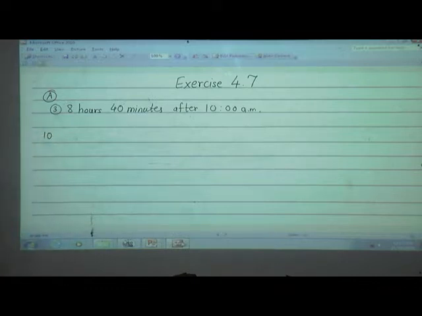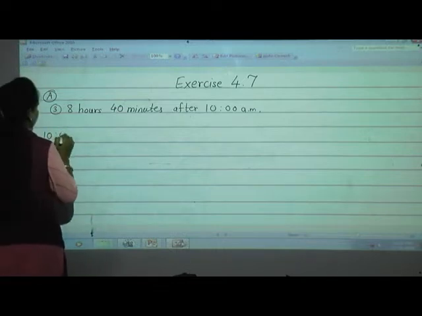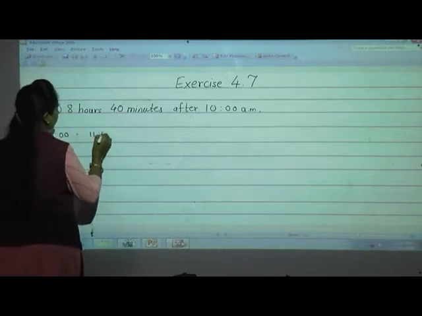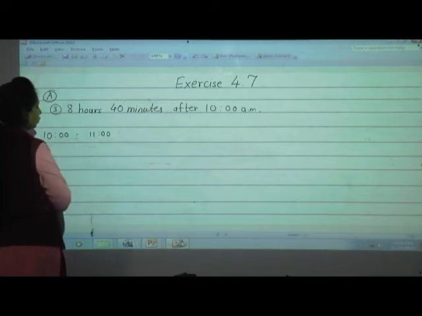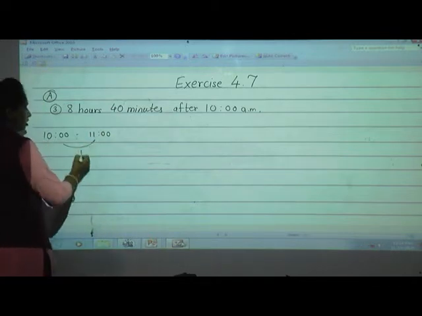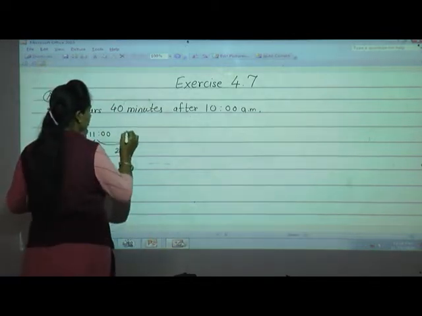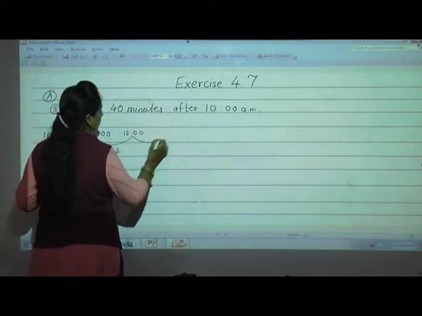The next, what will come? 11. How many hours do we have to go in this way? 8 hours. Here 1 completed, now 2 means 12.